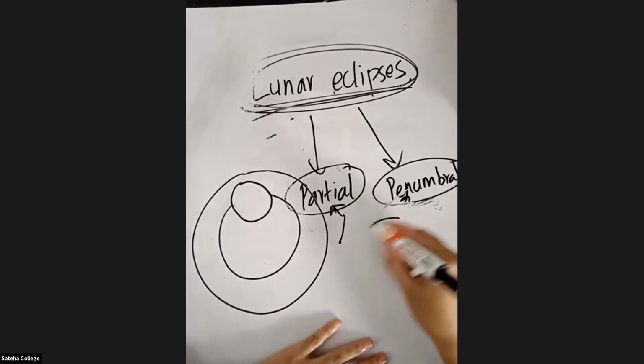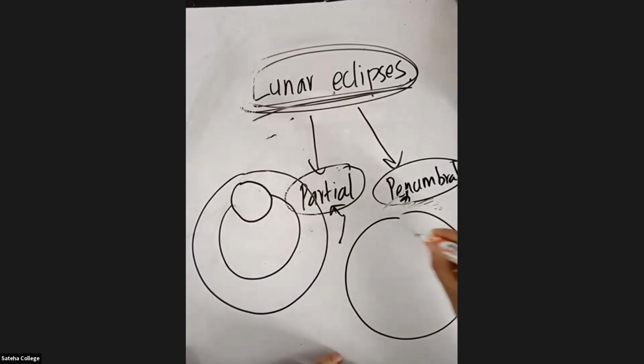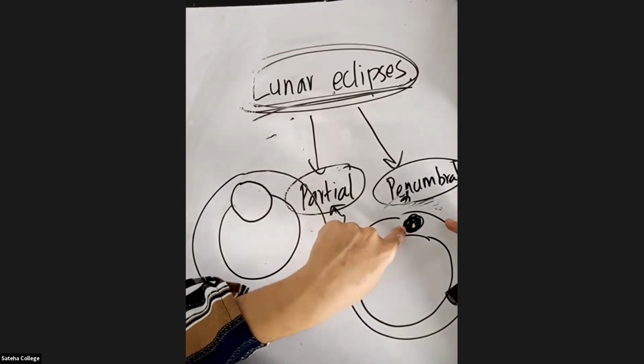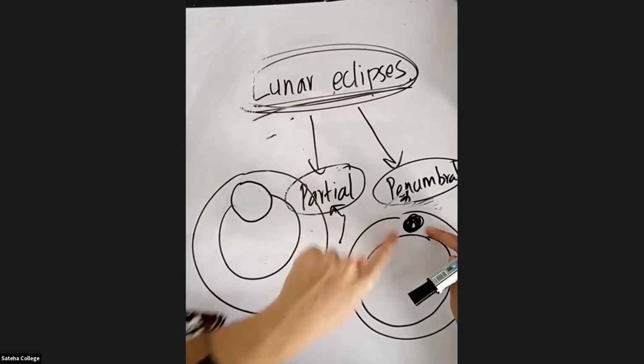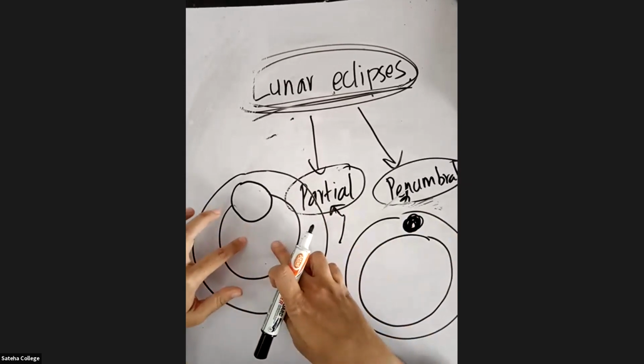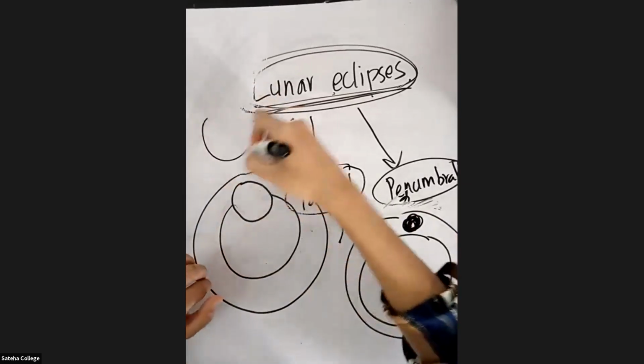Penumbral lunar eclipse means you have the penumbra region, you have the umbra region, and the moon is fully in the penumbra region. When the moon moves in the penumbra region of the earth, you call it a penumbral lunar eclipse.